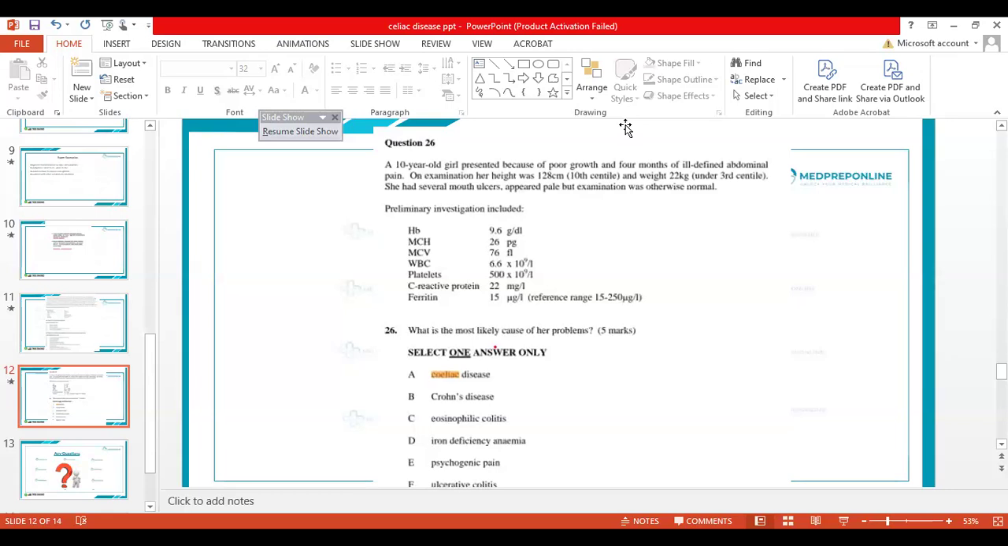So with this we have come to, okay, I'll just show you one of the pictures of celiac disease. Let me just, okay, can you see the picture? I'm not sure if you are able to.